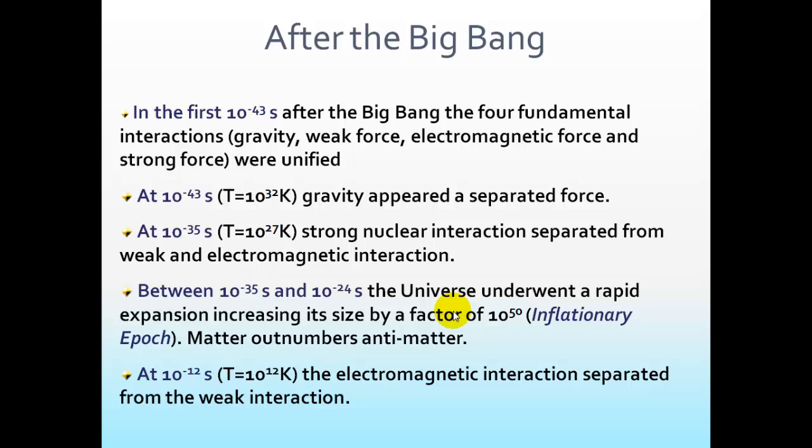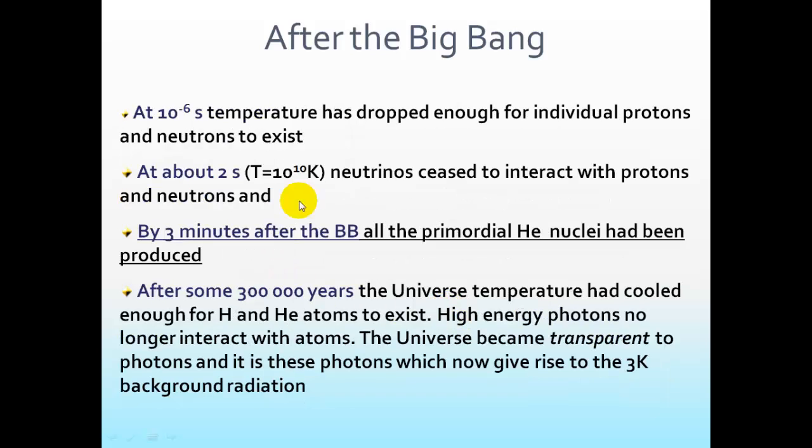After that, at 10 to the negative 6 seconds, the temperature had dropped enough for individual protons and neutrons to exist. At around 2 seconds, neutrinos ceased to interact with protons and neutrons, and then you're able to form atoms. Protons and neutrons form together with electrons to make atoms of hydrogen and helium.